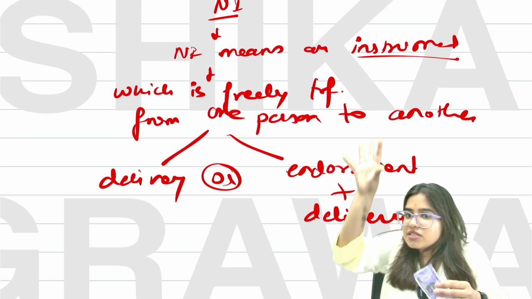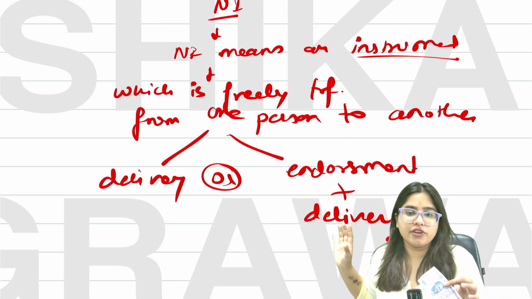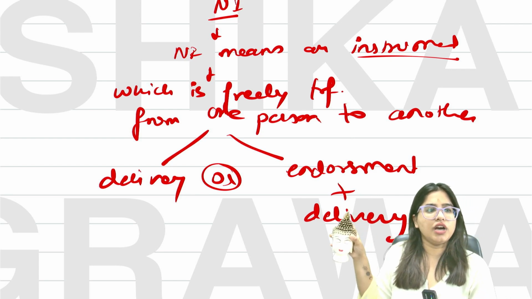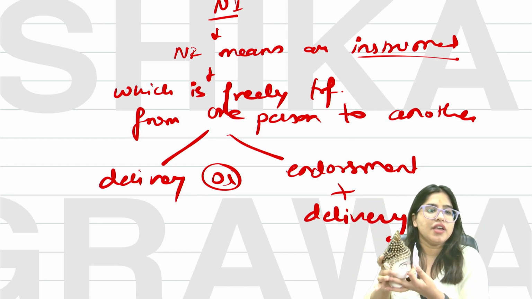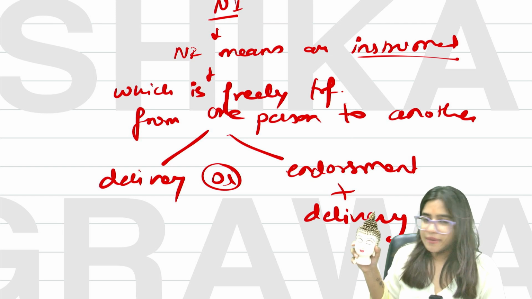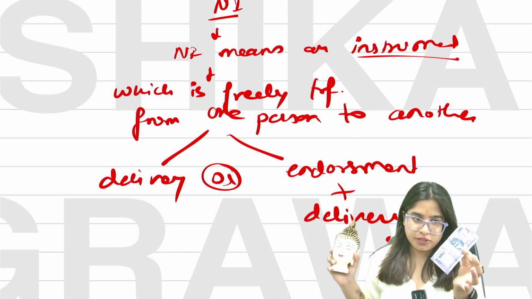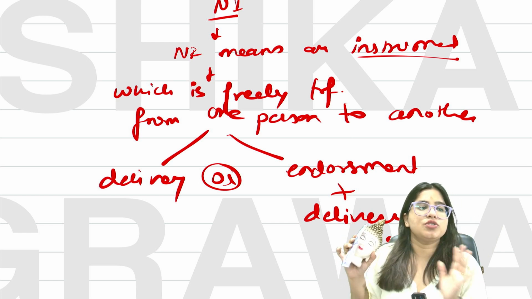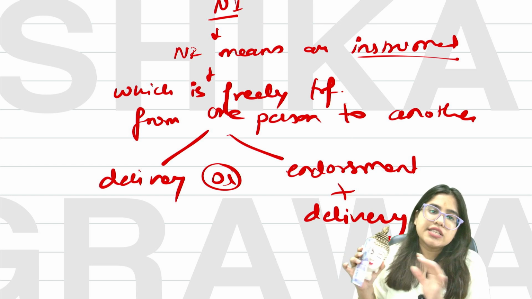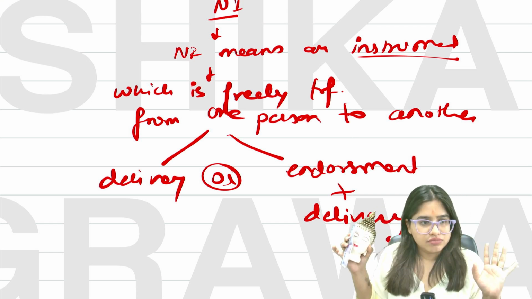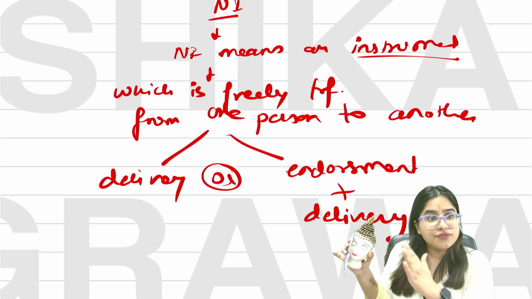So imagine there is this imaginary person in front of me. Let's say this is Buddha. Can you see? Yes, you can see. Imagine he is alive. Now, I am holding this 100 rupees note. I gave this 100 rupees note to Buddha. This is known as delivery. Delivery means where you simply transfer the possession. So, is it transferred? Yes.